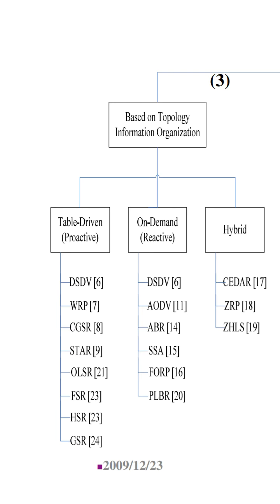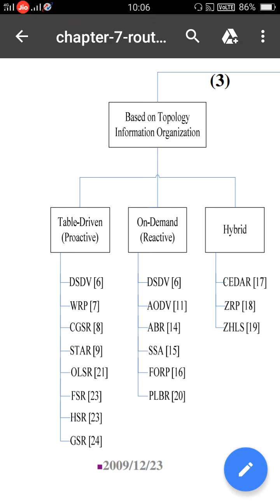into three types. One is table driven routing protocol, another one is on demand routing protocol, and another one is hybrid routing protocol. Coming to the table driven routing protocols, these are the proactive routing protocols. And coming to the on demand routing protocols, these are the reactive routing protocols, and a hybrid routing protocol is a combination of both table driven and on demand routing protocols.